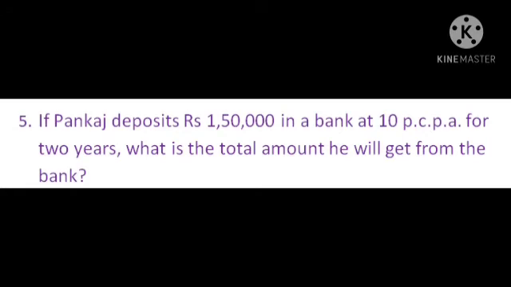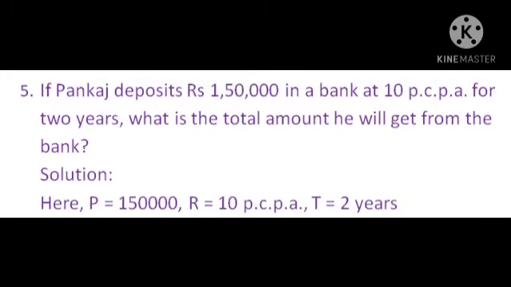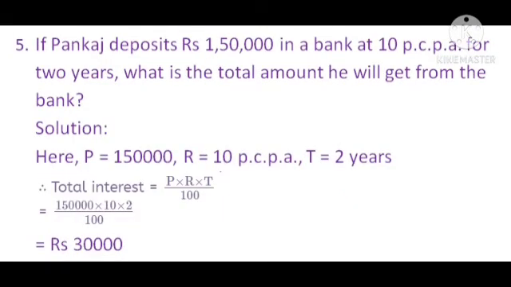If Pankaj deposited 1,50,000 rupees in a bank at 10 PCPA for 2 years, what is the total amount he will get from the bank? In this example, Pankaj has deposited 1,50,000 rupees. That means principal is rupees 1,50,000. Rate of interest R is 10 PCPA and time period T is equal to 2 years. They have asked to find the amount he will get from the bank.